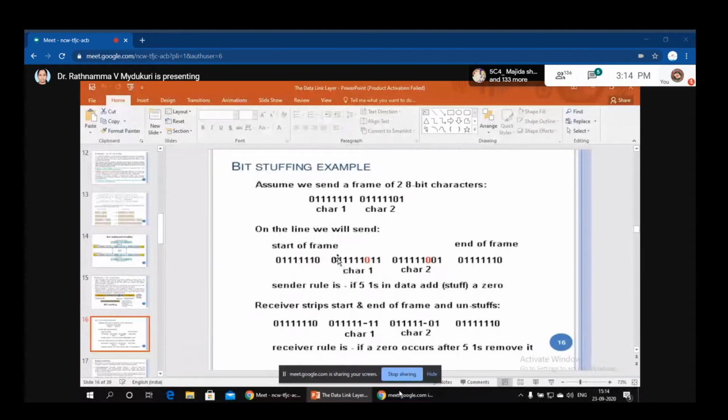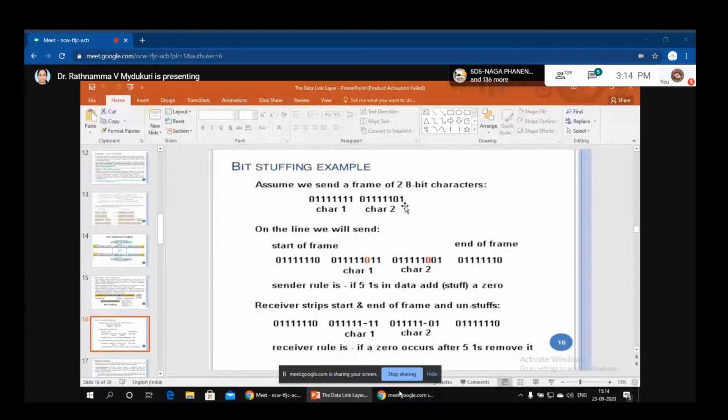At that time, for example, the first character is all ones. See here, 1, 2, 3, 4, 5, 6, 7 ones are there. But what is our method of bit stuffing? If your data contains 5 continuous ones, automatically a 0 bit is stuffed. See the red mark here, it indicates the stuffed bit. And the remaining 2 bits are transmitted as usual.